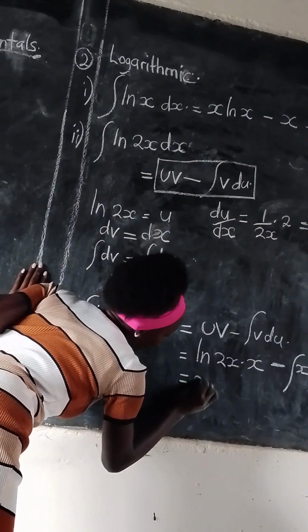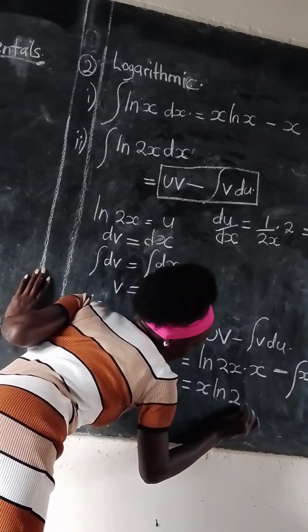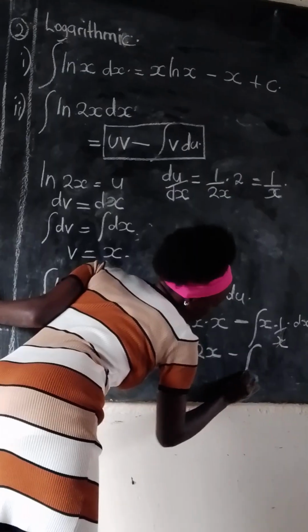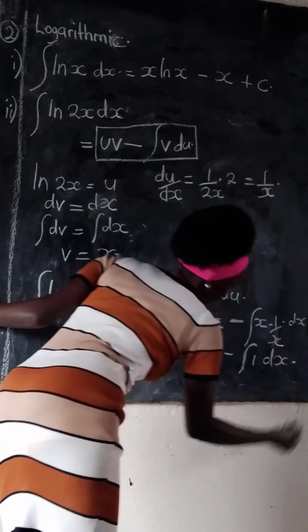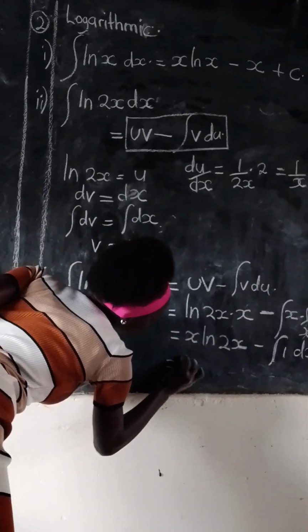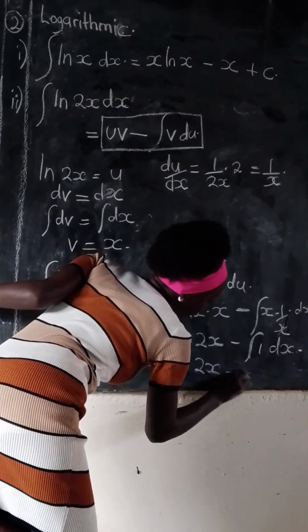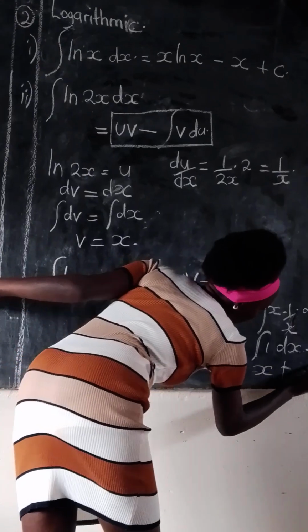Then we will stay with our x ln of 2x, minus the integral of 1 with respect to x. Then we are going to have it as x ln of 2x, minus x, then plus c.